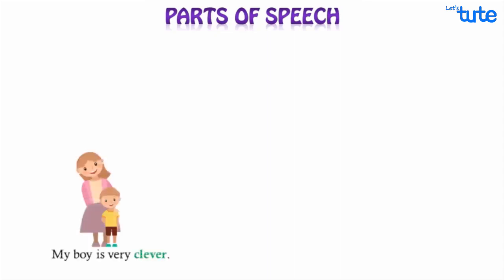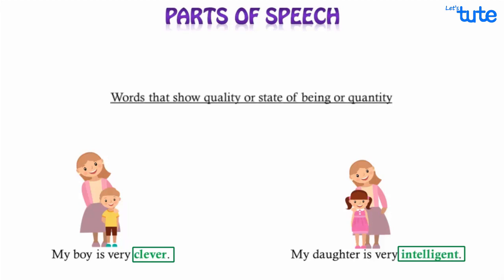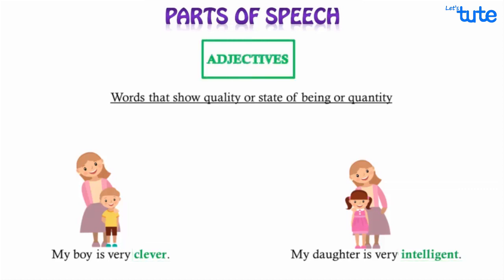Now suppose you did very well in your exams and your mother says, "My boy is very clever," or "My daughter is very intelligent." Now if we focus on these two words, clever and intelligent, they are showing your qualities or describing some peculiarity in you. So the words that describe qualities or state of beings of nouns are called adjectives.